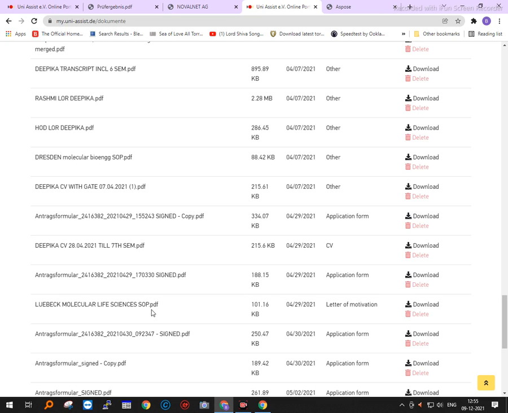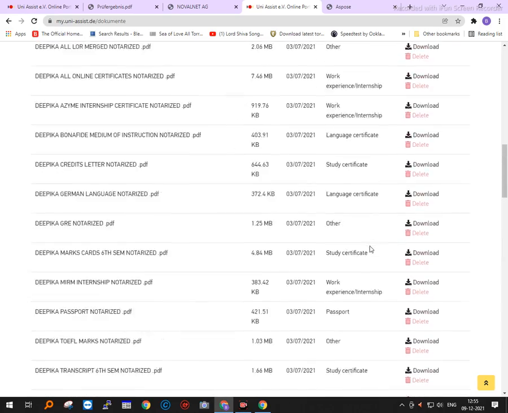Notarize. You need not notarize this particular document which you got from UniAssist, but you need to notarize all your other documents, your statement of purpose and all other documents from the intermediate period, and you can put all of them in one cover and send it again to UniAssist. So I hope you have understood the process of applying through UniAssist. It is a very easy process.